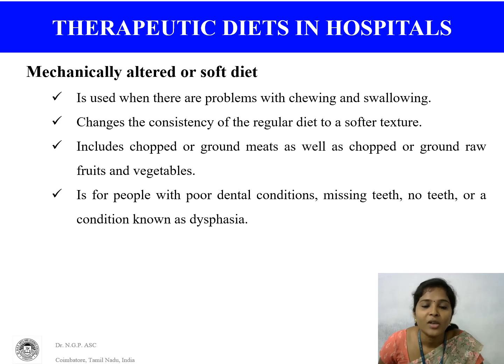Mechanically altered or soft diet. For patients who have chewing and swallowing problems, we can prescribe a mechanically altered or soft diet. It changes the consistency of the regular diet to a softer texture, including chopped or ground meats as well as chopped or ground raw fruits and vegetables. We can give it to the patient.